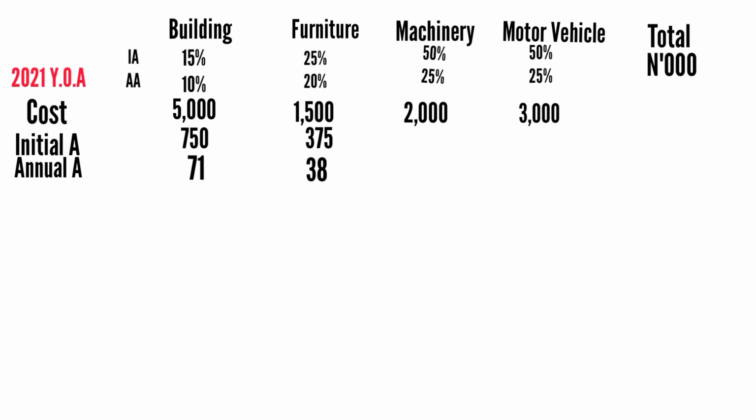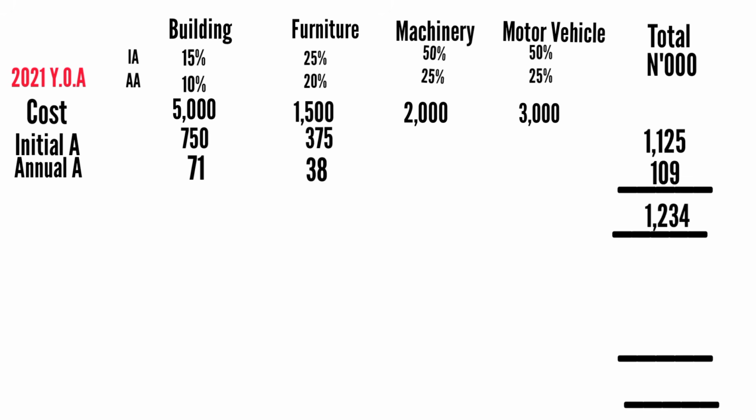Okay? Anything that ends in 2021, they won't tax it in 2021, they will tax it in 2022. That's the rationale behind preceding year basis. Does it make sense? So it means that machinery is not in 2021 year of assessment. So you can just say that the total capital allowance you cast and you put it there. So for machinery and motor vehicle, it's just going to be dash dash dash.